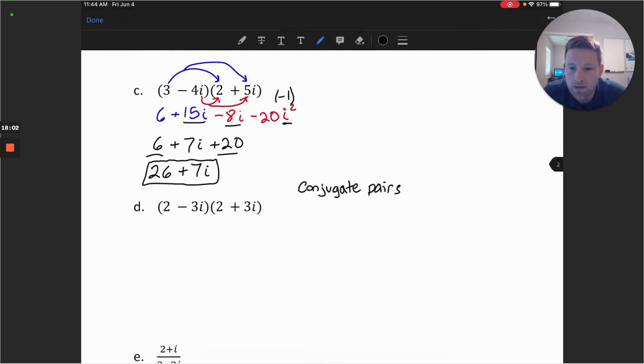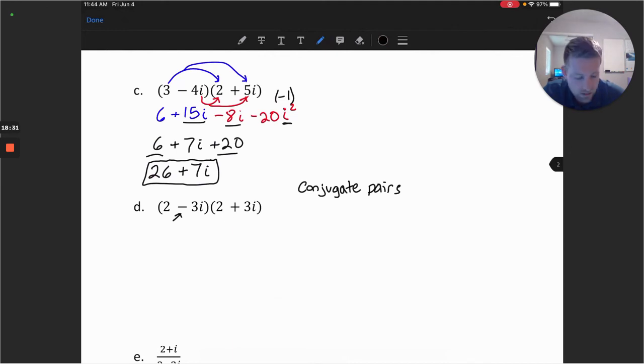So I want to highlight something interesting that happens with a product of these two. Notice that the only difference in these two complex numbers is one has a plus, one has a minus. And so we call these conjugate pairs because the real number is the same and the imaginary number there is just the negative of the other.